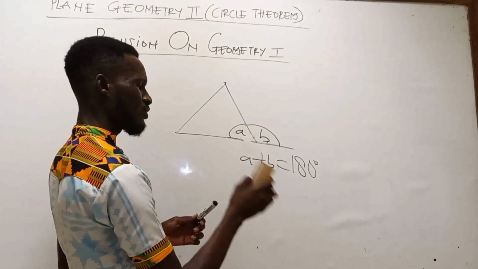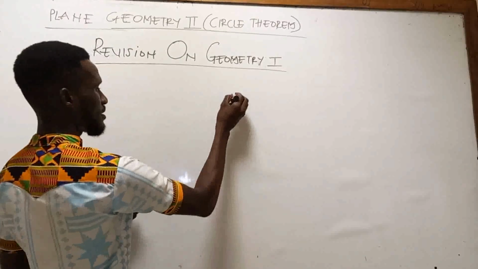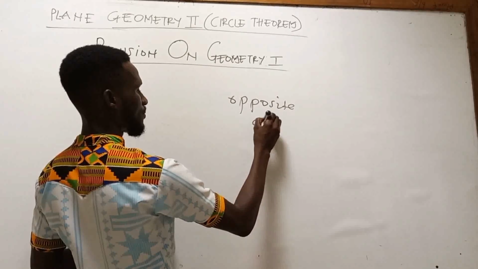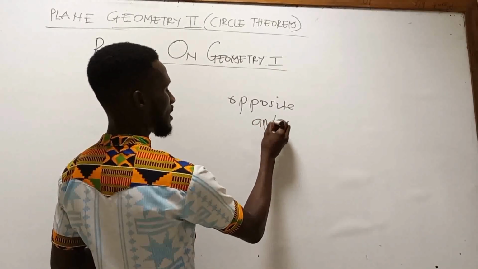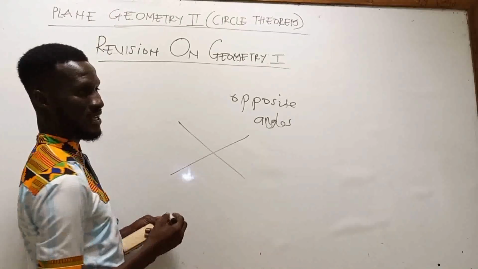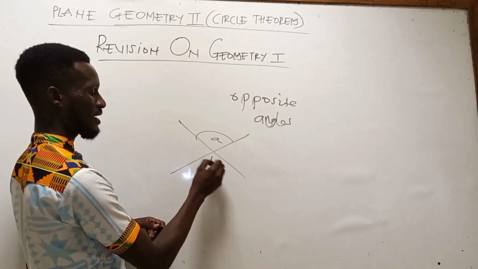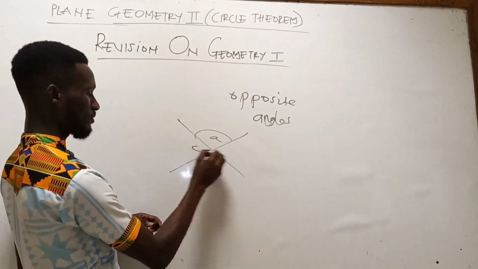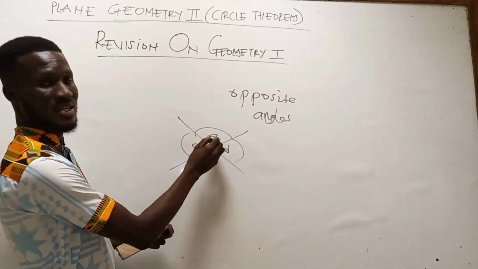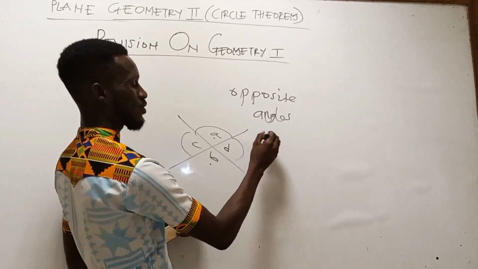And then we also talk about opposite angles. If I have two straight lines like this, A is opposite to B, and opposite angles are equal.